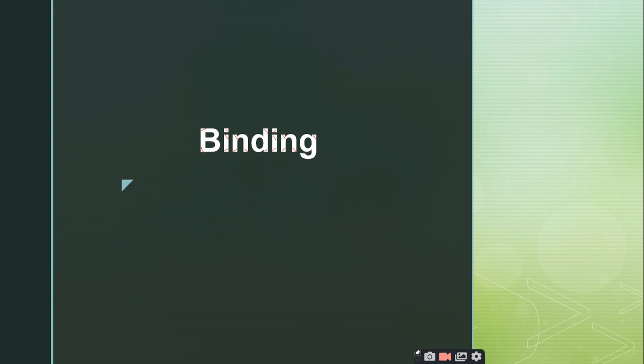So why do we use this term binding in the programming language? Do you have any idea? Yeah, binding is linking, okay, that is good, but why do we use this term inside programming languages? Any idea?